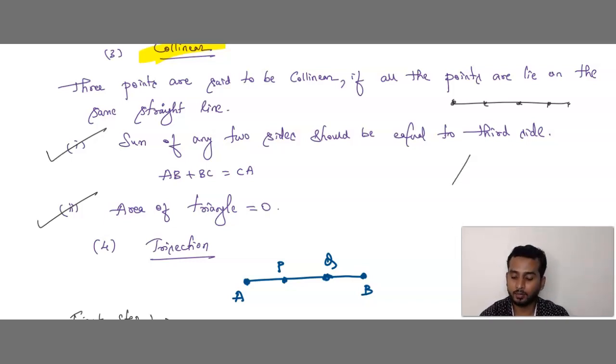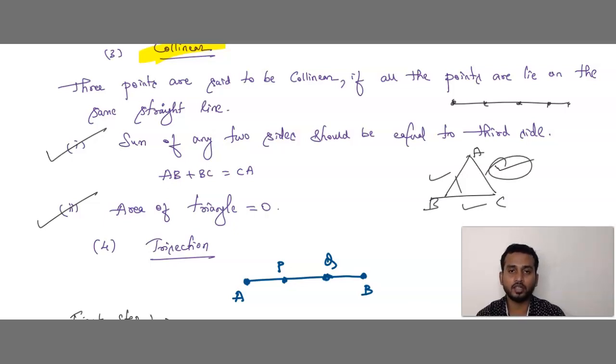For example, let me say this is your triangle ABC. First you find the value of AB, then you find AC, and you find BC. You add any two smaller values, and that should be equal to the largest value. Then we can call the points collinear.